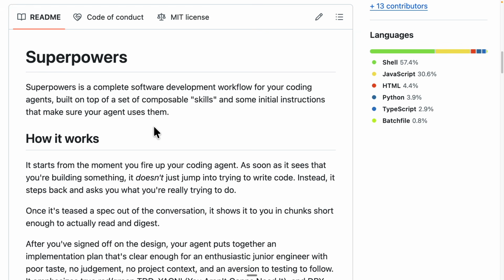So there you have it, guys. That's exactly how you can use this agentic skill framework Superpowers to basically enforce your AI agent to be much more accurate.